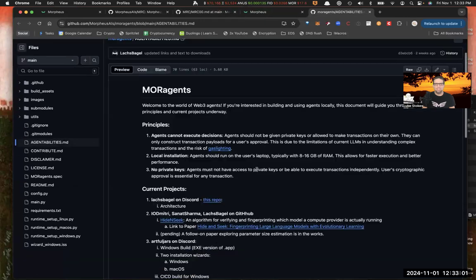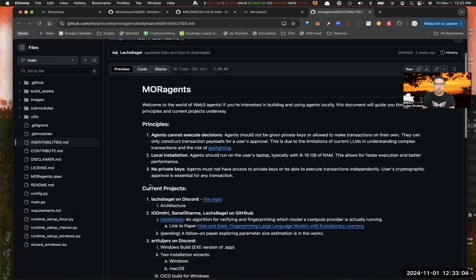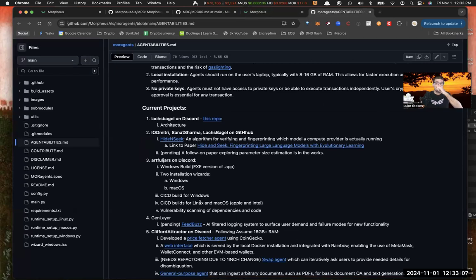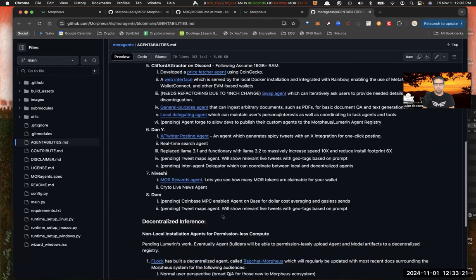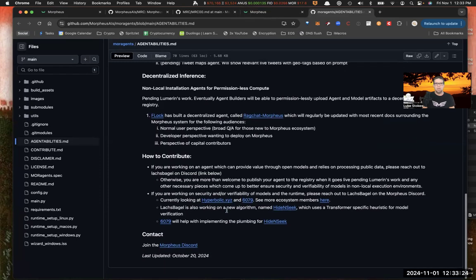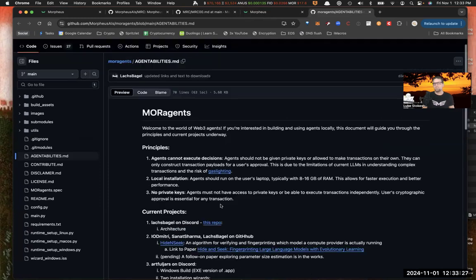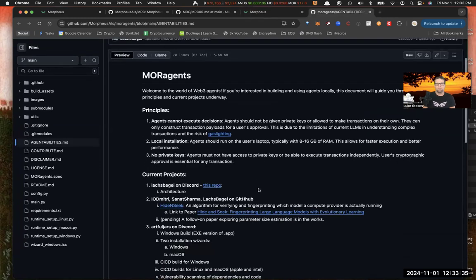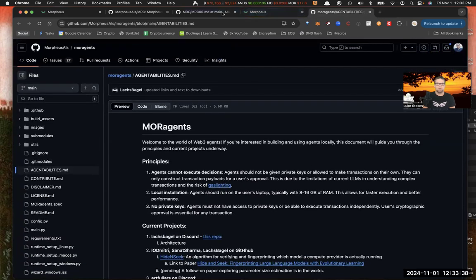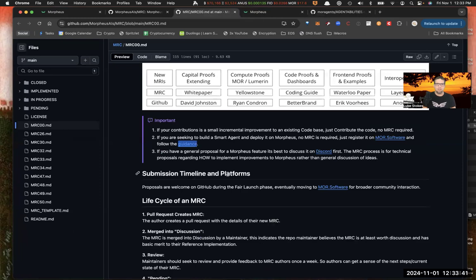All right. And then more agents. This explains how more agents work, the architecture. So whenever you're sitting there going, man, it would be so cool if I had an AI agent bot thing that could talk to an LLM and then do something specific, something useful, something valuable to the world, that's what a more agent is. And it explains all the details of how you can actually build out a more agent. And there are more agents, for example, where you can get the latest news on a crypto ticker symbol. You can get the current price of a ticker symbol. These are all different agents that exist right now that you can explore and check out. So definitely, if you're a developer interested in building agents like that, check that out.